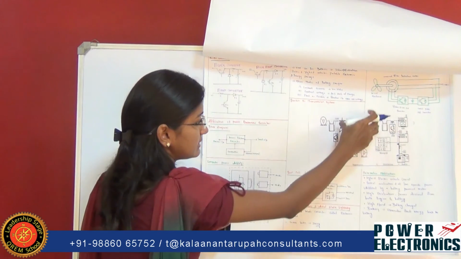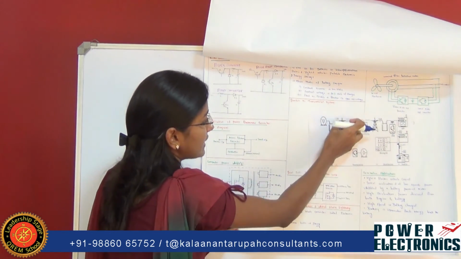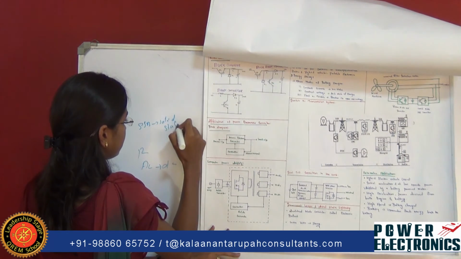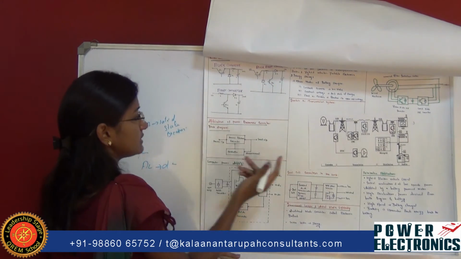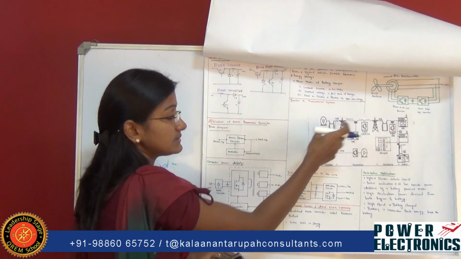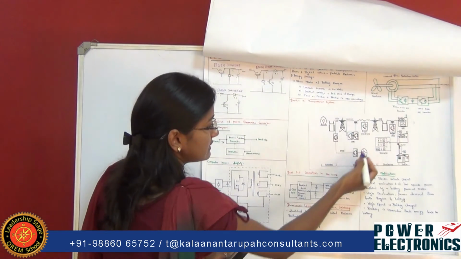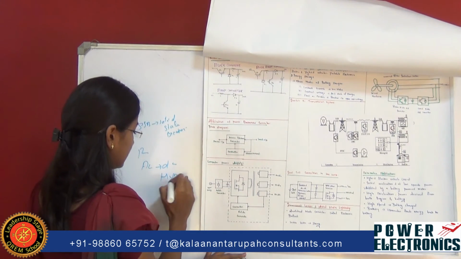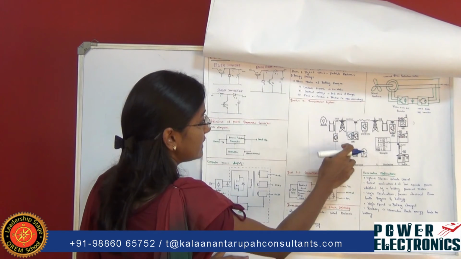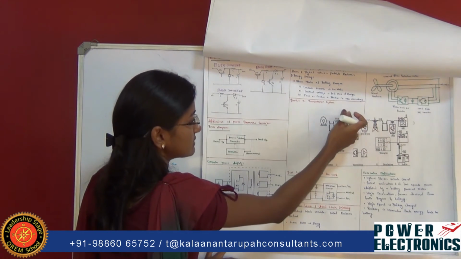And coming to flexible AC transmission system, it can be classified into four parts. This is the generation part, this is the transmission part, this is the distribution part, and this is end use. Where in the generation part, it consists of an SSB. SSB is nothing but solid state breaker. This solid state breaker is used to connect some complex load, as well as in some multiple feeding purposes. It also acts like a short circuit breaker. And this is HVDC. HVDC is nothing but high voltage direct current. This has been connected to this generator, and this HVDC and SSB, which combine in these power semiconducting devices, has been fed to this transmission line.